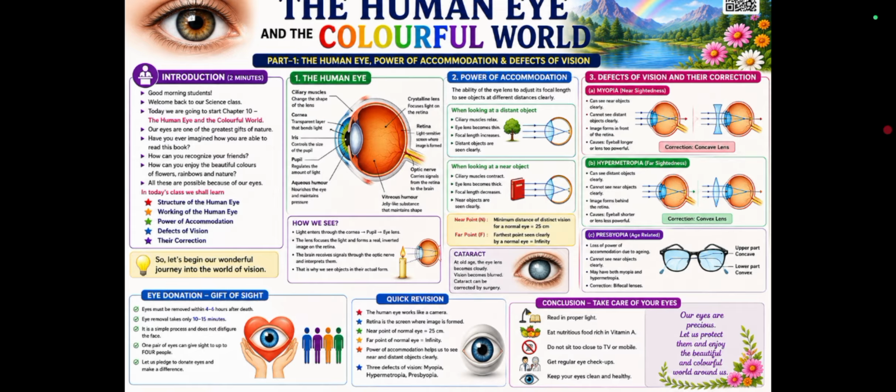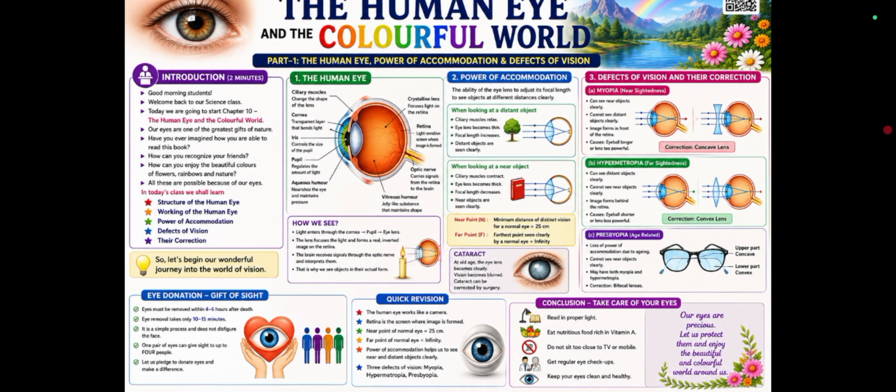Students, our eyes are one of the greatest gifts of nature. Have you ever imagined how you are able to read this book? How can you recognize your friends? How can you enjoy the beautiful colors of flowers, rainbows and nature? All these are possible because of our eyes.